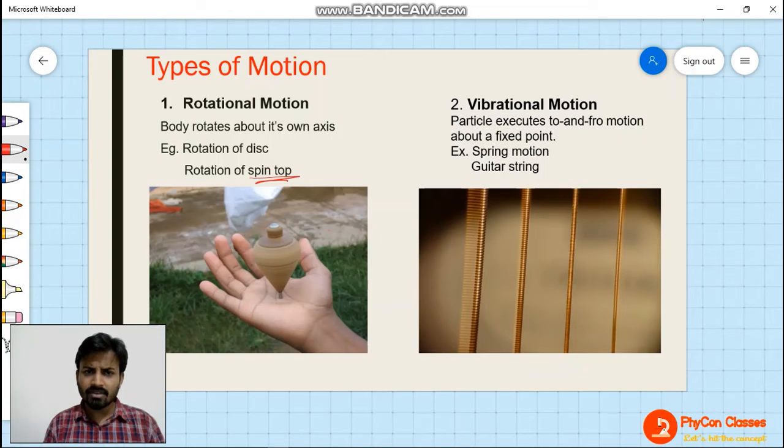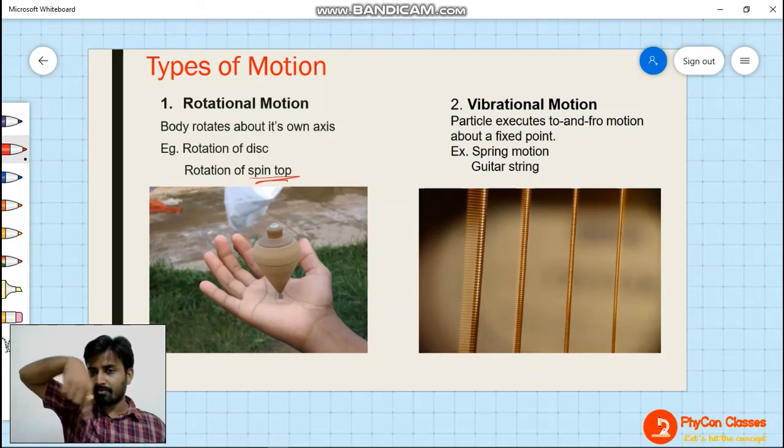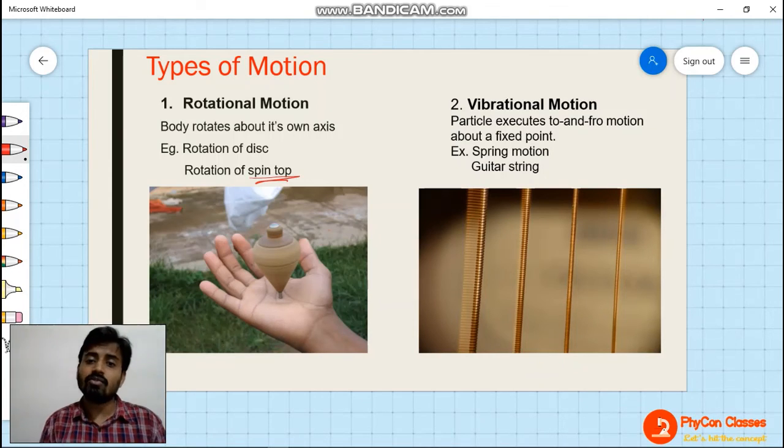Vibration, you know what is vibration? Anything which is moving fast. This is also vibration. If my hand is moving continuously up and down about a fixed point, about a mean point, then this is a vibratory motion. Now think of a pendulum. What happens in a pendulum? It is moving to and fro about a fixed point. That is also a vibration.